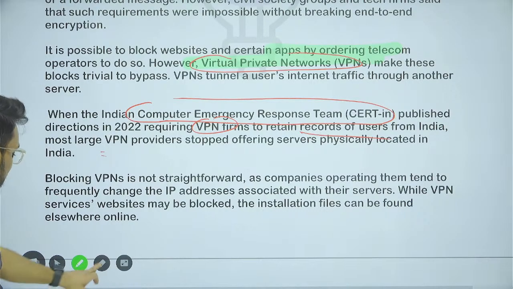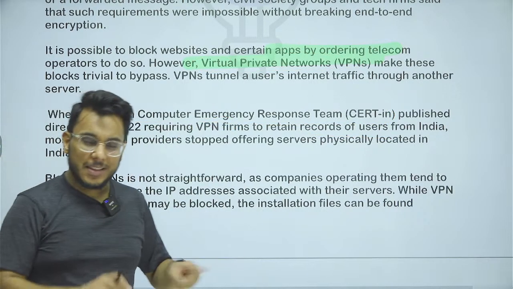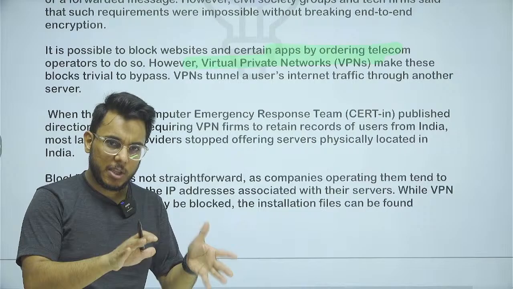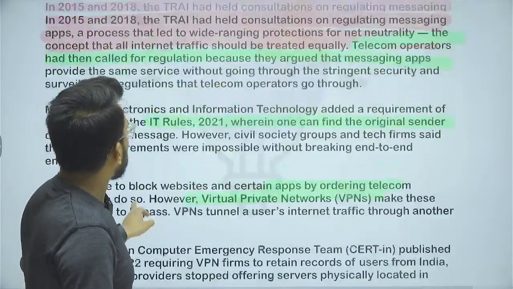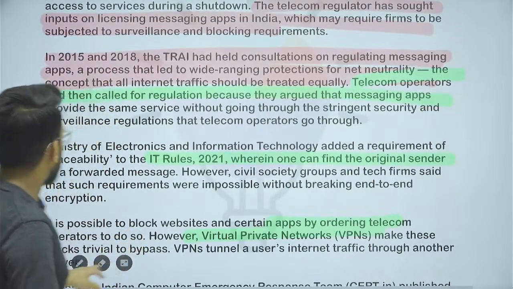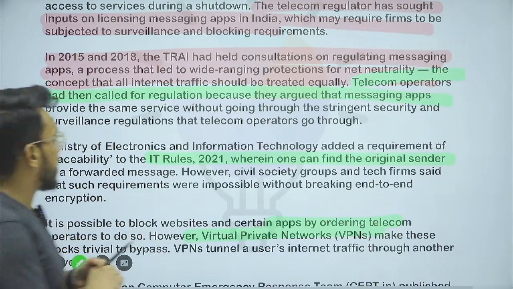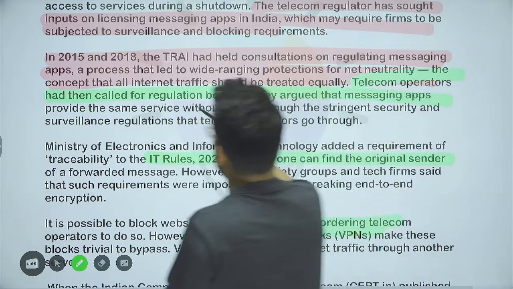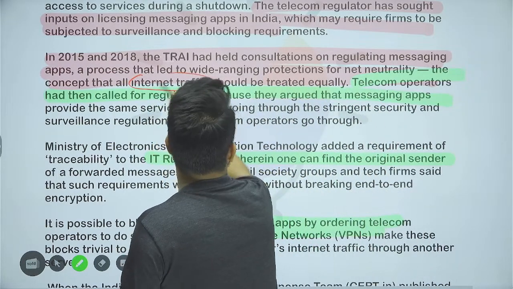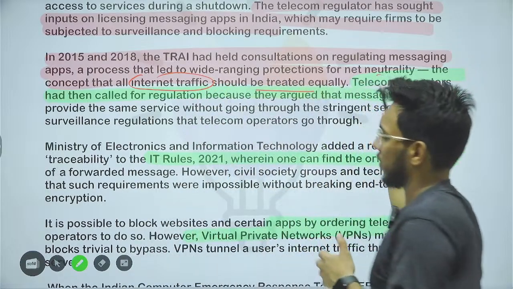Now there is one more issue that I want to discuss with you, and we have discussed it earlier also. Basically, TRAI is asking for suggestions on whether all internet traffic should be treated equally or not. What is this?